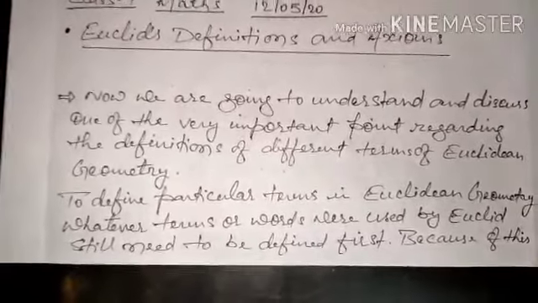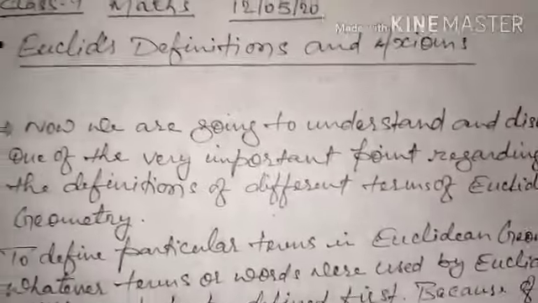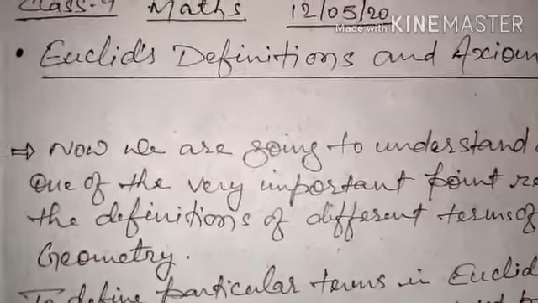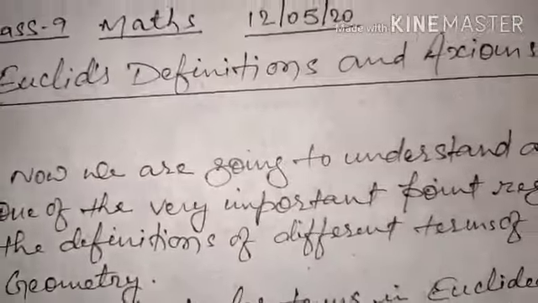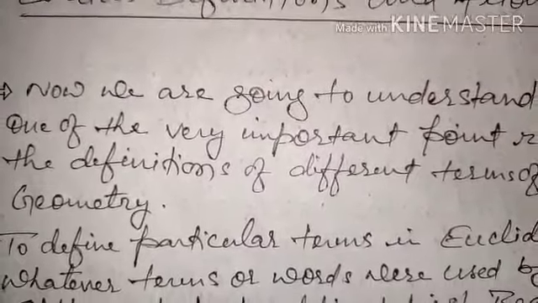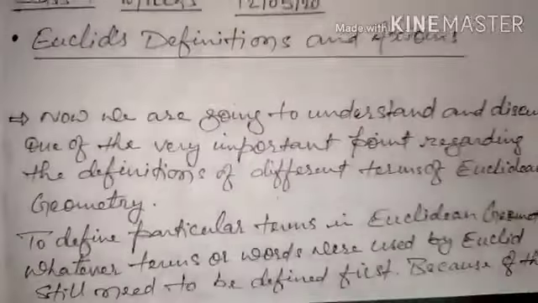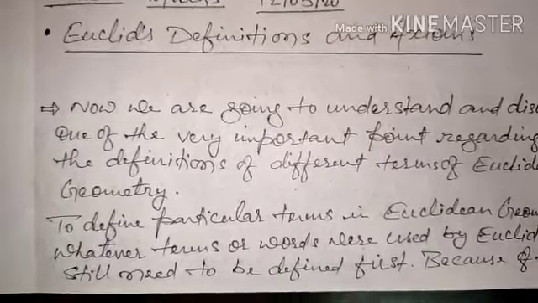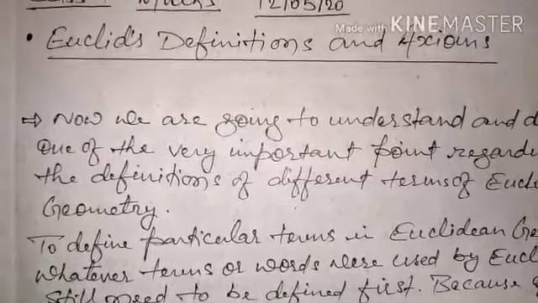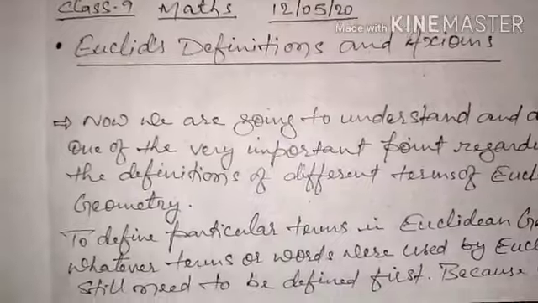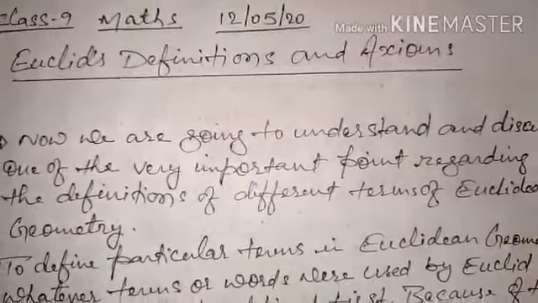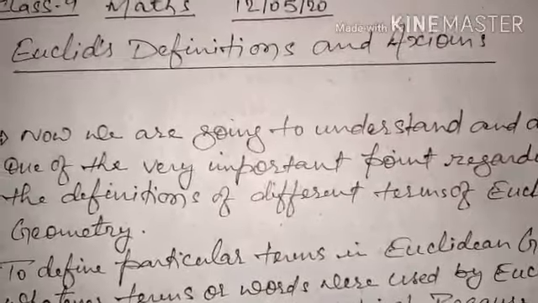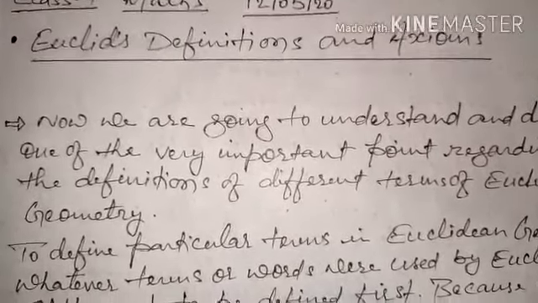Today we have to go into detail with the axioms and postulates. Some of the axioms are given in the NCERT book, Euclid's axioms, which we have to study, and there are 5 postulates of Euclid which we have to study. So let's start now. Today I'm starting with Euclid's definitions and axioms. Some of the points I had written about Euclid's definitions.